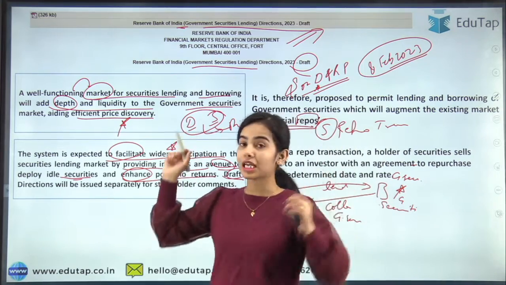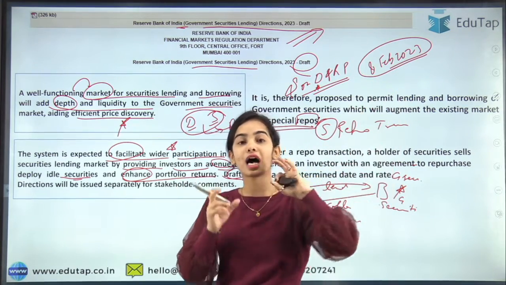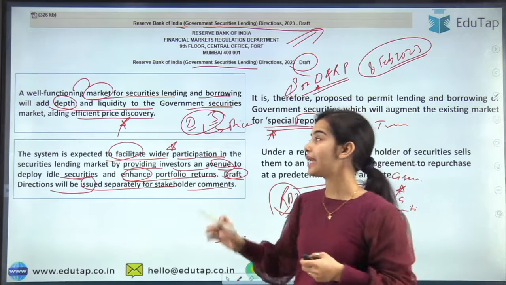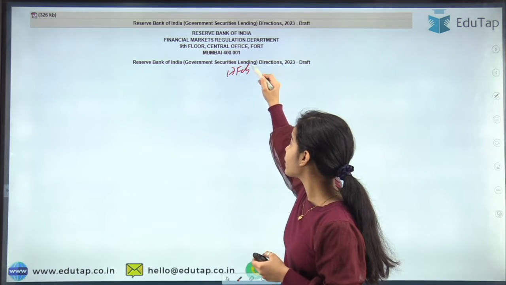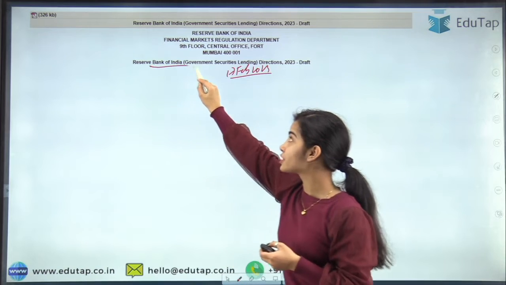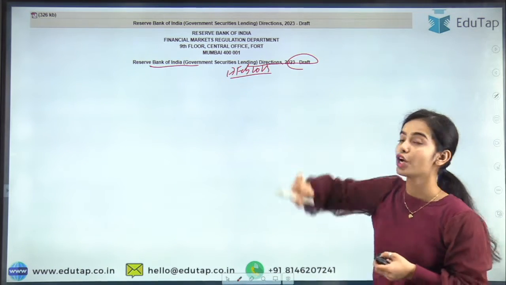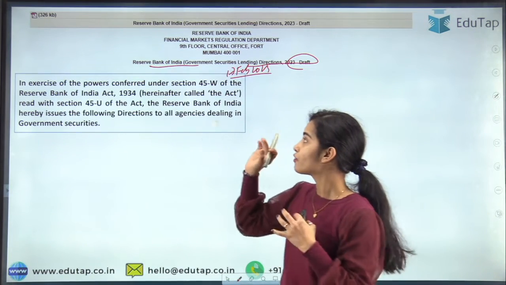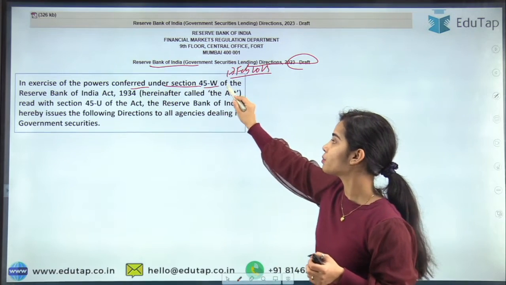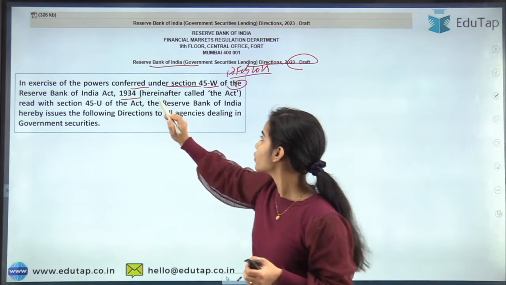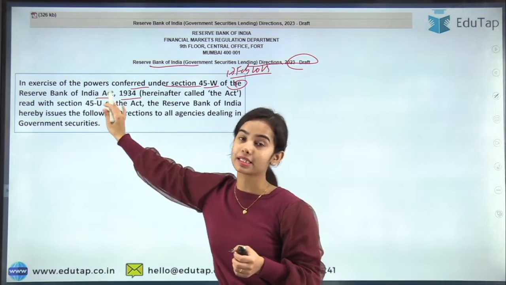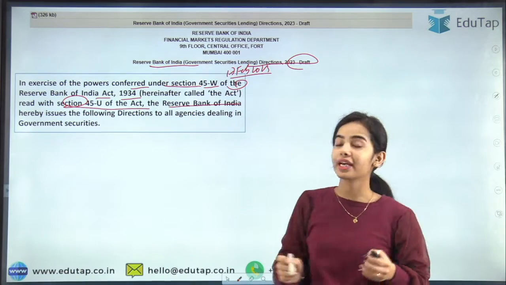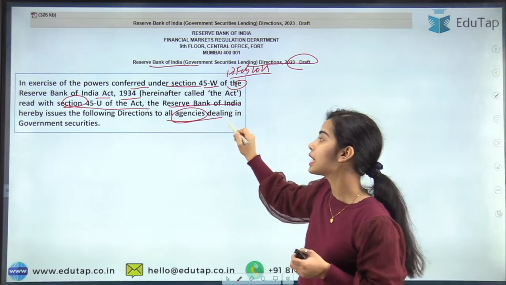In the statement on developmental and regulatory policies, the RBI said that the draft directions would be issued separately for stakeholder comments. Now, on 17th Feb 2023, the RBI released the Reserve Bank of India Government Securities Lending Directions 2023, that is, the draft directions. In exercise of the powers conferred under section 45W of the Reserve Bank of India Act 1934, read with section 45U of the Act, the Reserve Bank of India hereby issues the following directions to all agencies dealing in government securities.